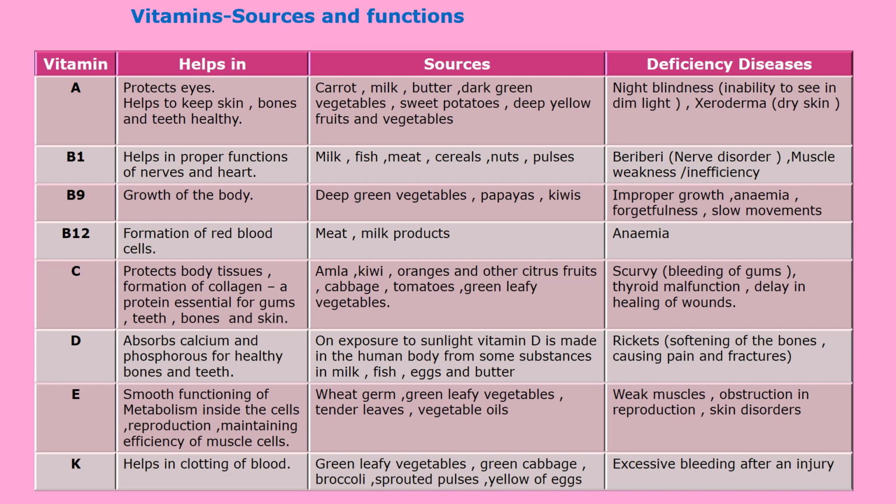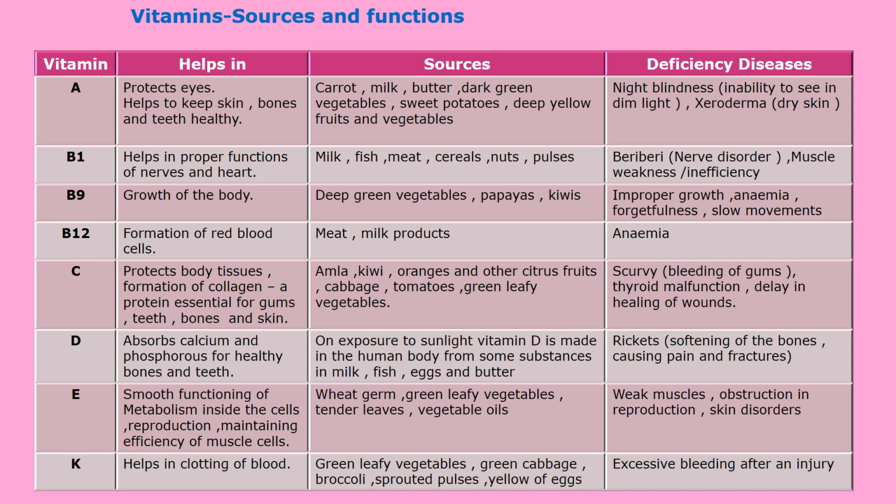Now the next vitamin is vitamin B12. This vitamin B12 is helpful for the formation of red blood cells. Sources of vitamin B12 are meat and milk products. The deficiency disease due to vitamin B12 is anemia.